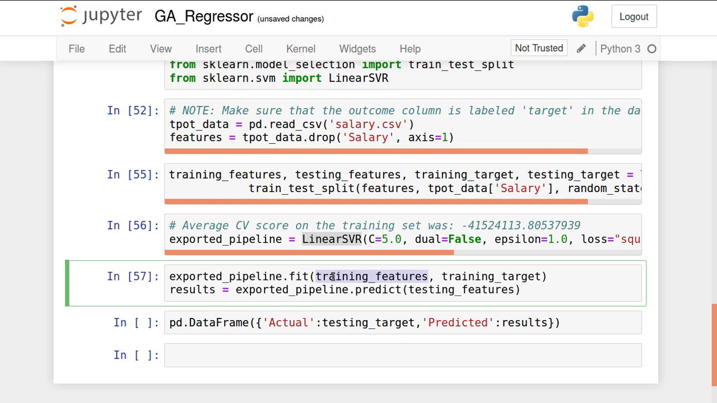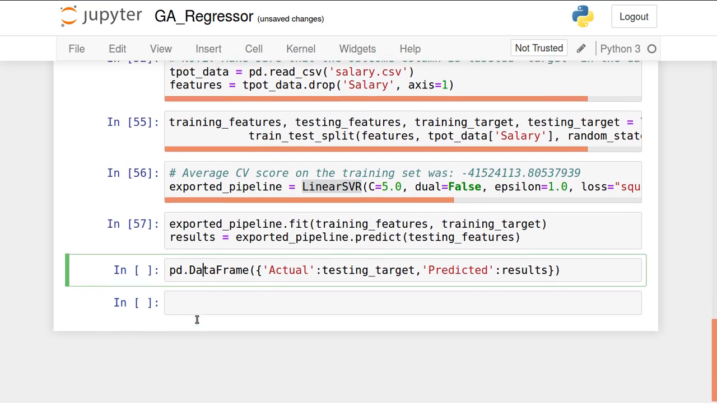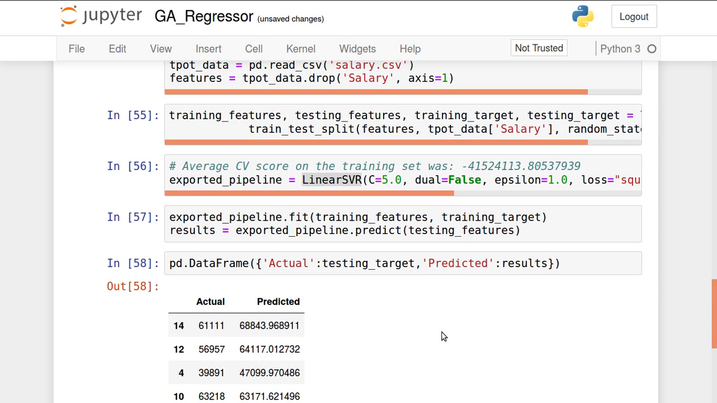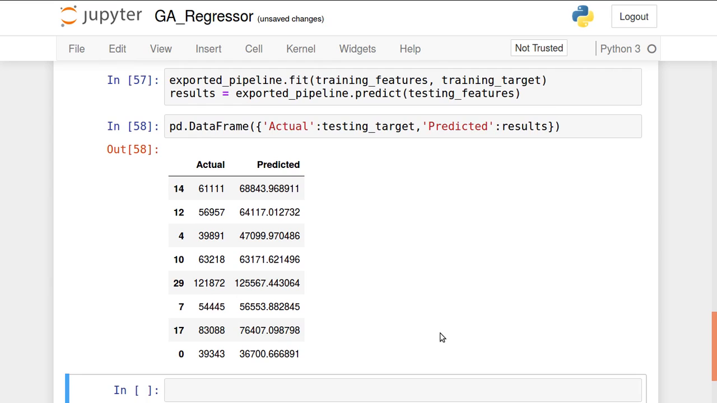So exported pipeline object of the linear SVR is created. Dot fit training features, that is input, and training target as the output. Then exported pipeline dot predict testing features. So remaining 10 entries I am giving there, and results I am generating from this. And finally, I am going to show you the comparison of original testing output and then predicted output. So for this purpose, I will be using pd.DataFrame, actual testing target, and predicted as the results. Now see this one. This is the output generated from using linear SVR, linear support vector regressor.